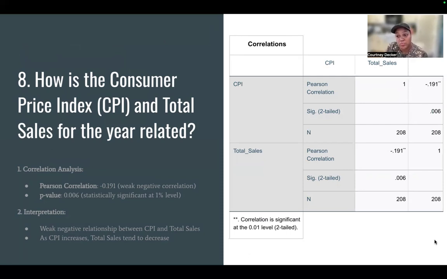The p-value of 0.006 shows that the correlation is statistically significant at the 1% level, and this indicates that this negative relationship is likely not due to chance. So in summary, while CPI and total sales are negatively related, the relationship is weak, suggesting that other factors may influence total sales more strongly.